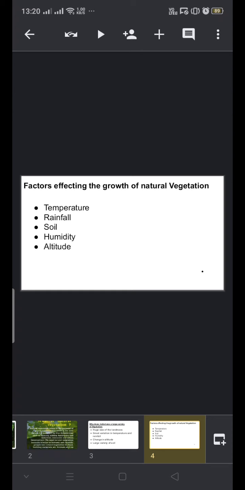Soil: difference in the soil means difference in the vegetation also. Humidity: the amount of humidity is also one of the parameters for vegetation. And altitude, as already discussed: as we go higher, the vegetation changes.